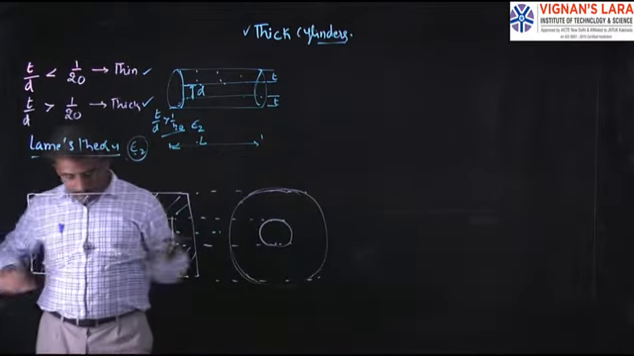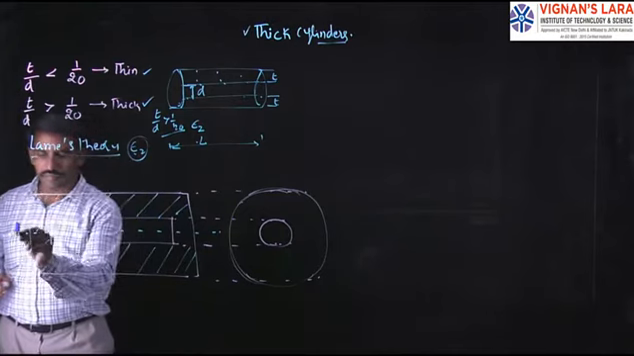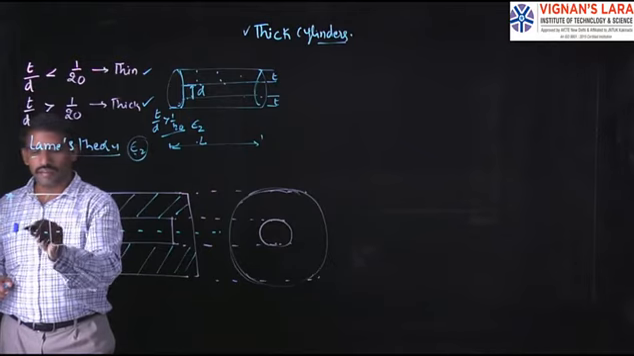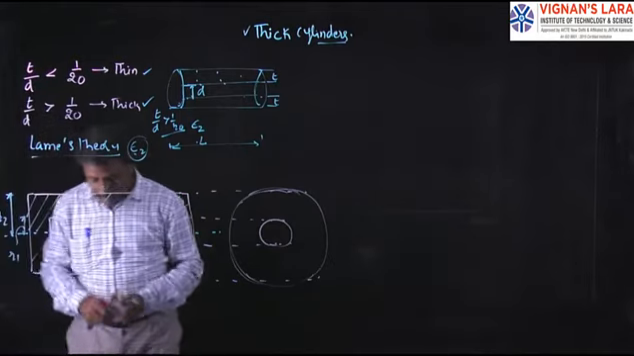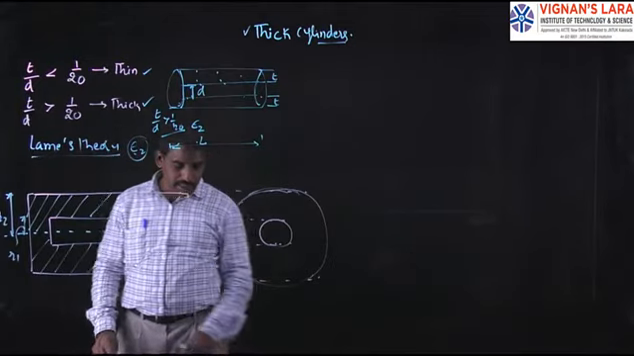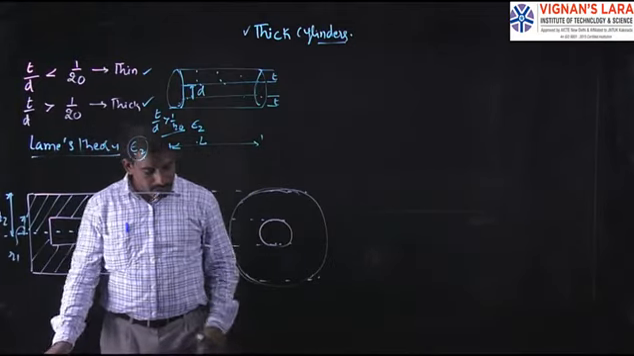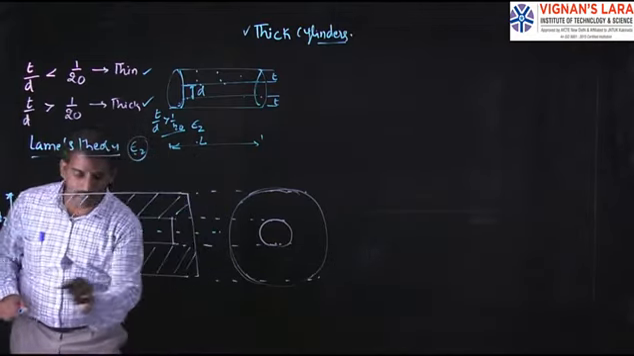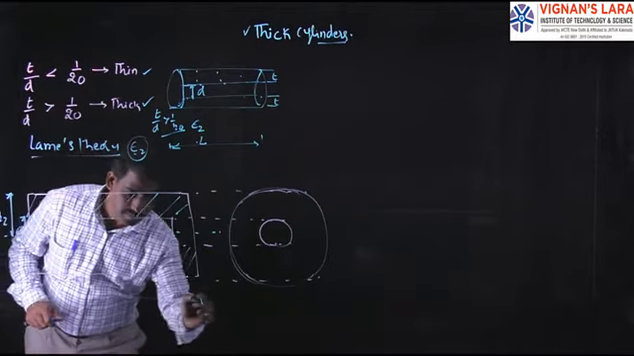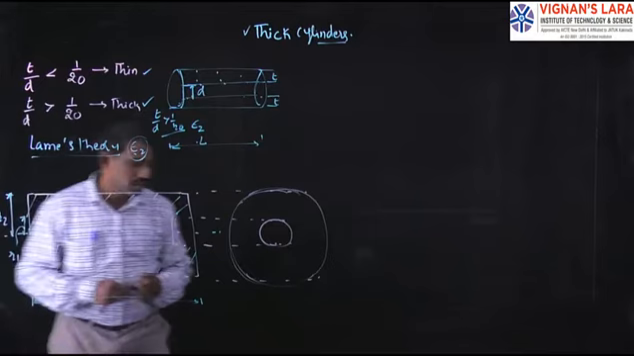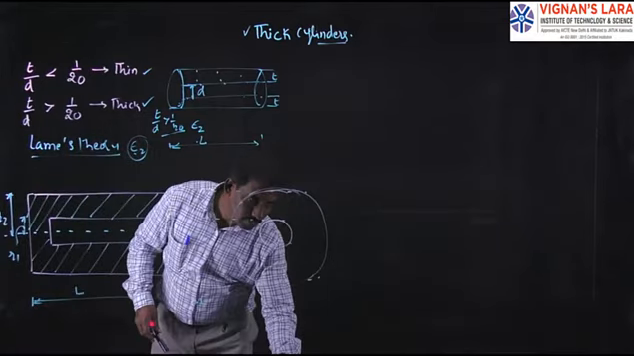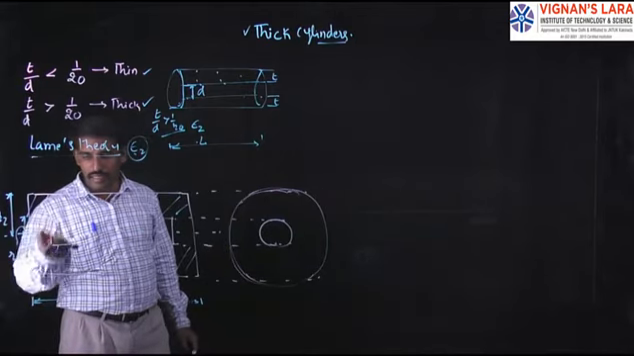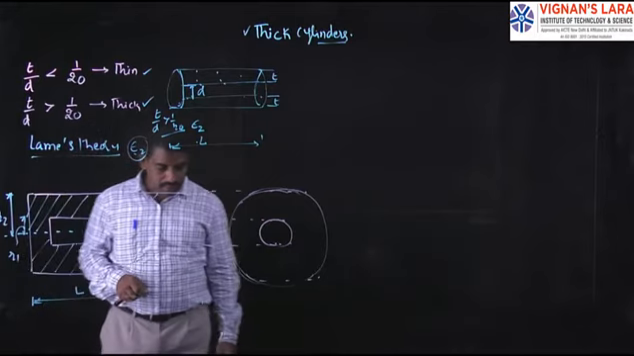Here the first one is R2. Here R2 is the radius. This is R2, and this is R1. R2 is the external radius of the cylinder, R1 is the internal radius of the cylinder, and finally L is the length of the cylinder.